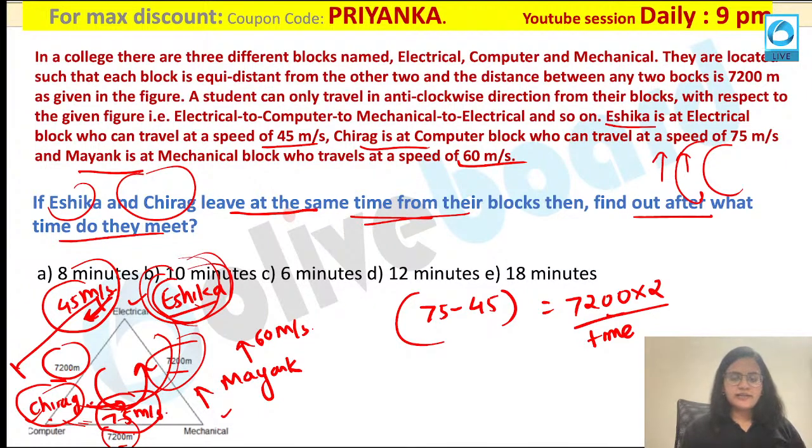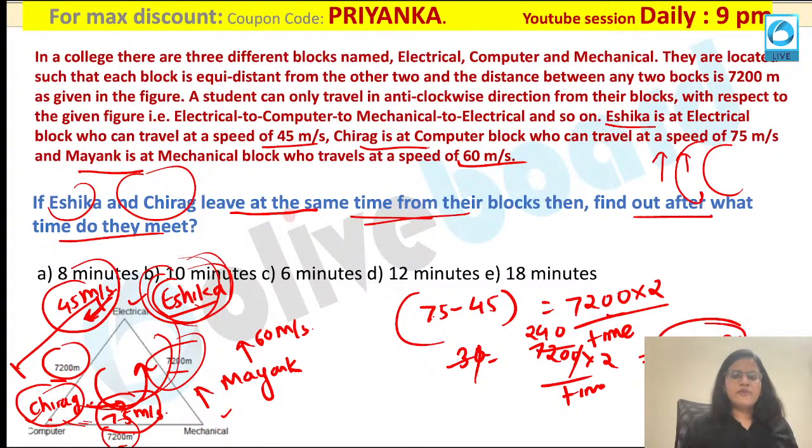If you calculate this value, this is nothing but 30. This is 7200 into 2 upon the time I have to calculate. So this will get cancelled over here. This value, 3 2s are 6, 4s are 0. So you are going to get 480 seconds as the time. If I have to convert this into minutes, I will divide this. So the answer would be equal to 8 minutes.